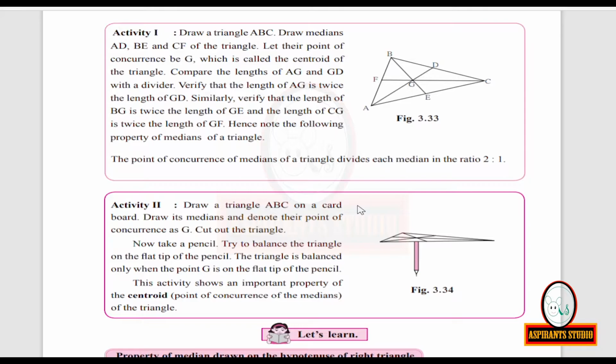This activity shows an important property of the centroid, that is, the point of concurrence of the medians of the triangle. The point of concurrence of the medians is otherwise called the centroid. It is denoted by the letter G.